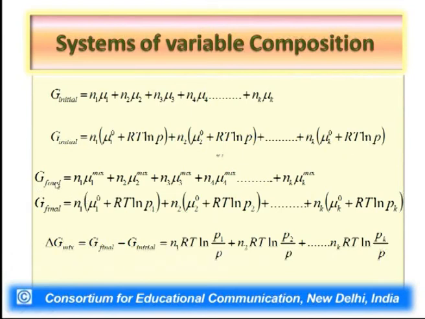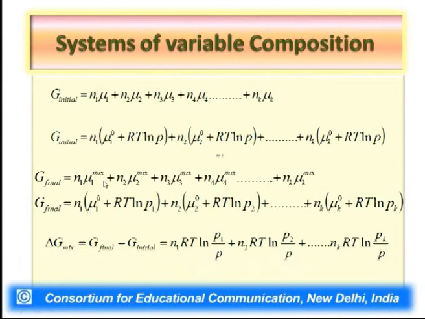Now what would be the final Gibbs free energy of the overall system in a mixture? In the same way, rather than introducing mu1, the chemical potential of gas 1 in its pure state, instead of adding N1 mu1, N2 mu2, we can add N1 mu1 mix plus N2 mu2 mix, that is, the number of moles times the chemical potential of that particular gas in the mixture, and it will reflect some difference.